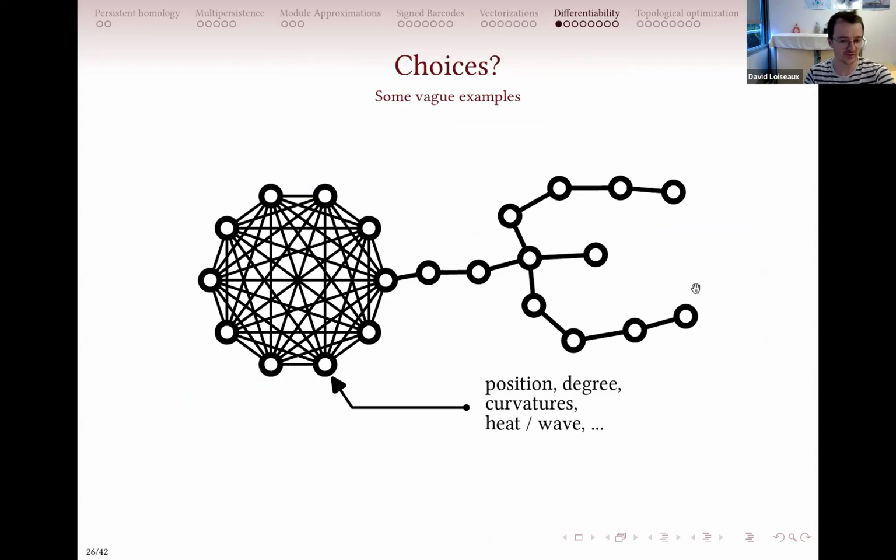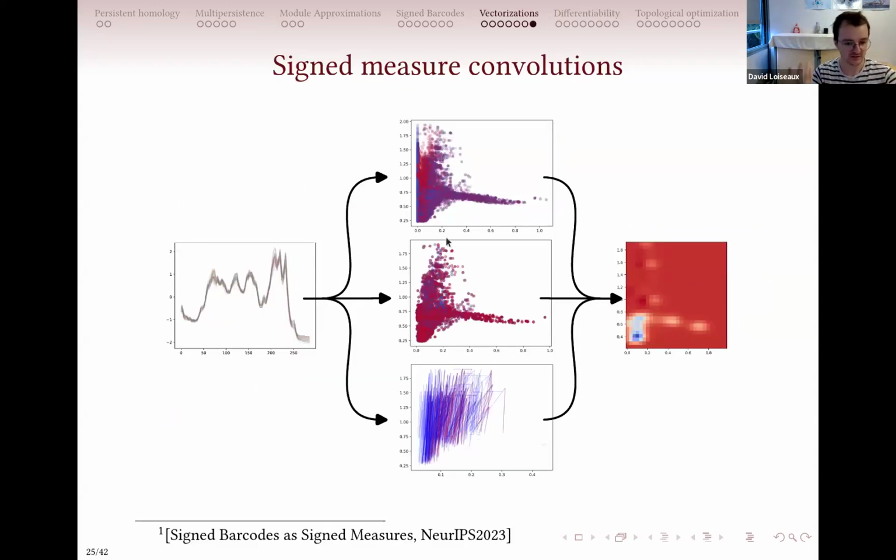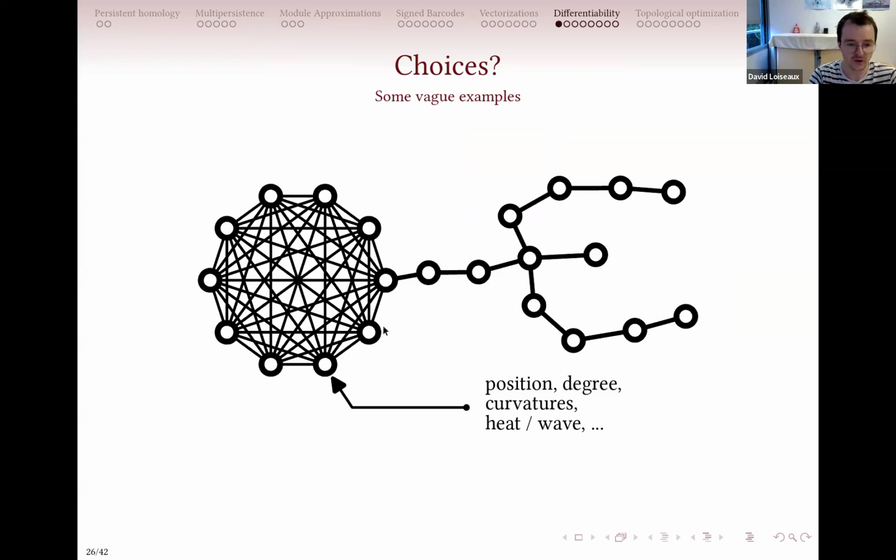Of course, all of this creates some choices. Imagine that you have a machine learning task. You have to find the best way to represent your dataset using your different options, and that can be hard. As another example, if you start from a graph, even though you don't initially have labels at the nodes, you can compute them. For example, you can compute for each node the degree, the number of incoming edges.